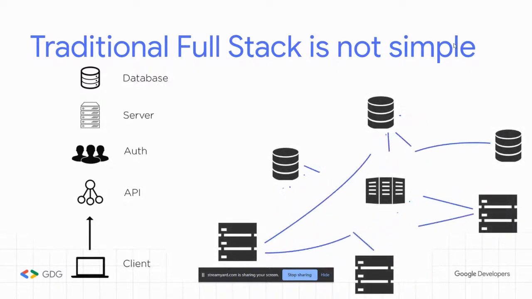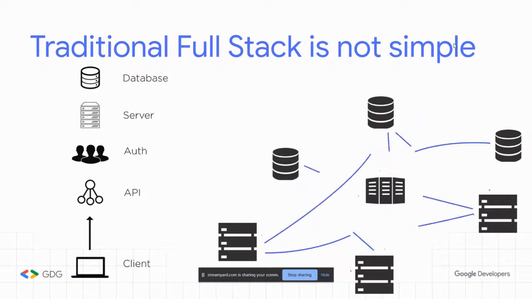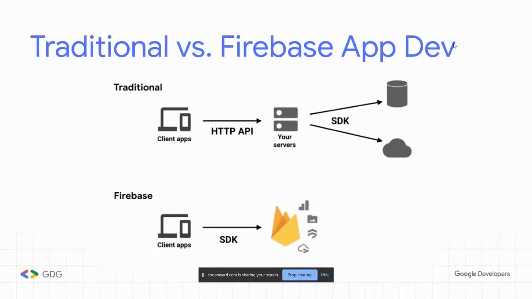You can see that traditional full stack or traditional backend can look very messy, and this can be very hard and will take lots of hours for you to develop. And this is where Firebase comes in. So the traditional looks like this. You have to code the backend. You code your servers. You use the client apps to talk to your servers and get information. Meanwhile, the Firebase SDK, the Firebase software development kit, provides you with a way to directly write it into your client app.